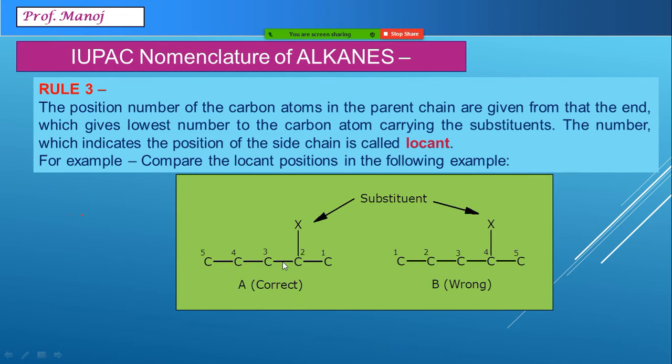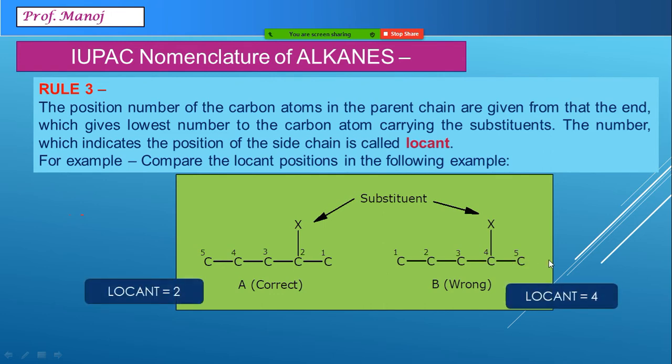But suppose the same thing is labeled from left to right, I will get a number 4. That means the rule says we have to select the locant which is the lowest one. Locant means the position number. Obviously, lowest locant is the correct one, higher number will be the wrong one. This is a most important and very fundamental rule which will be used almost in each and every IUPAC nomenclature.